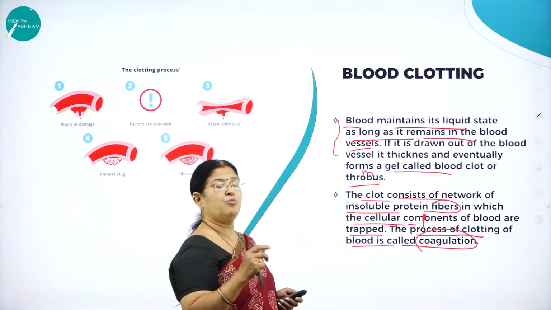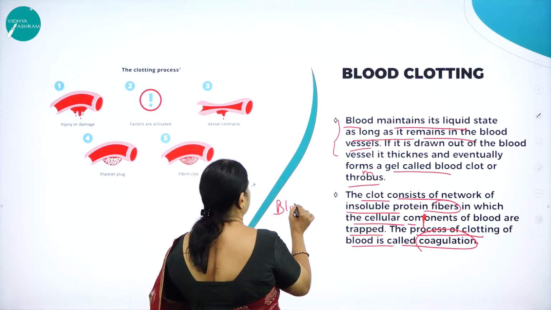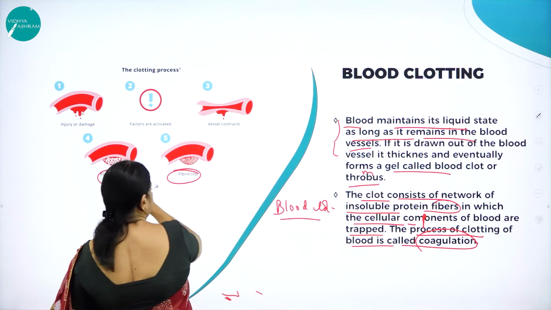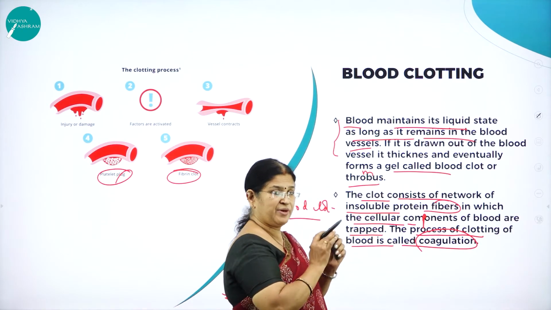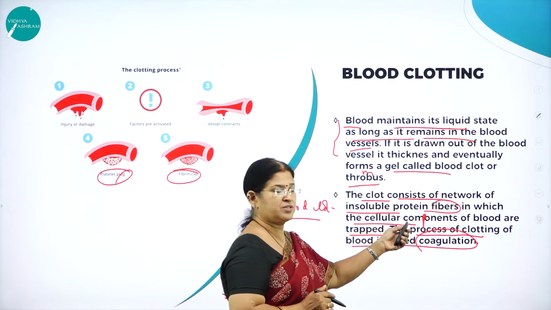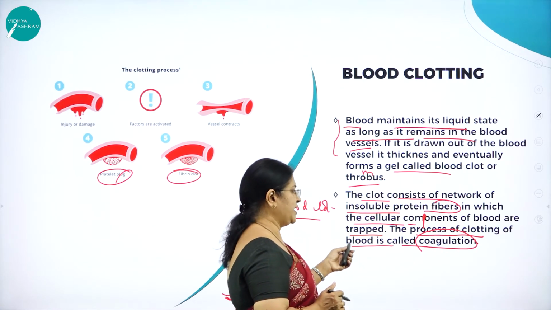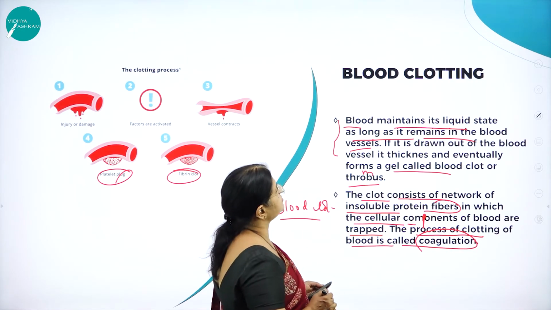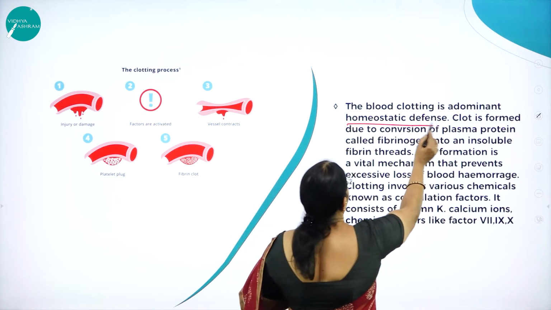So what is a blood clot then? Here you can see the fibrin clot. What is a blood clot? The clot consists of a network of insoluble protein fibers in which the cellular components of blood are trapped. The process of clotting of blood is called what? Coagulation. Blood clotting is a dominant homeostatic defense.